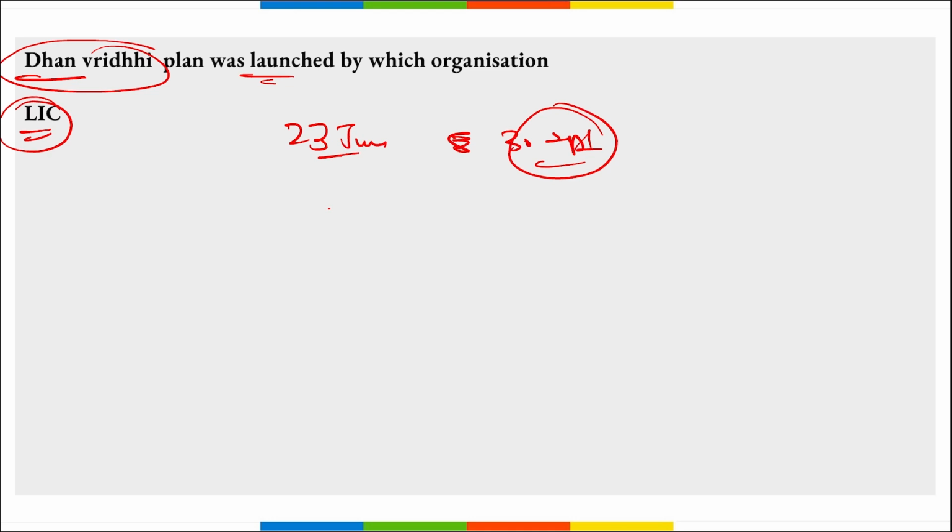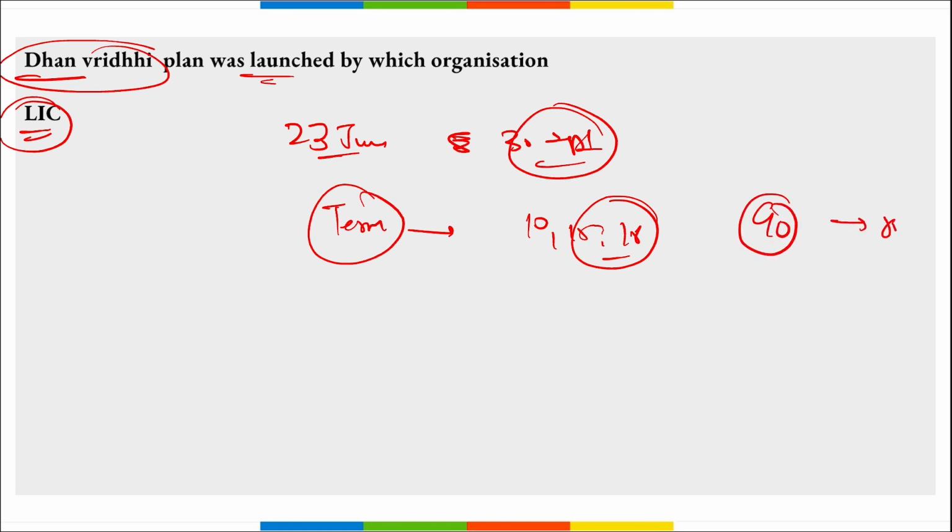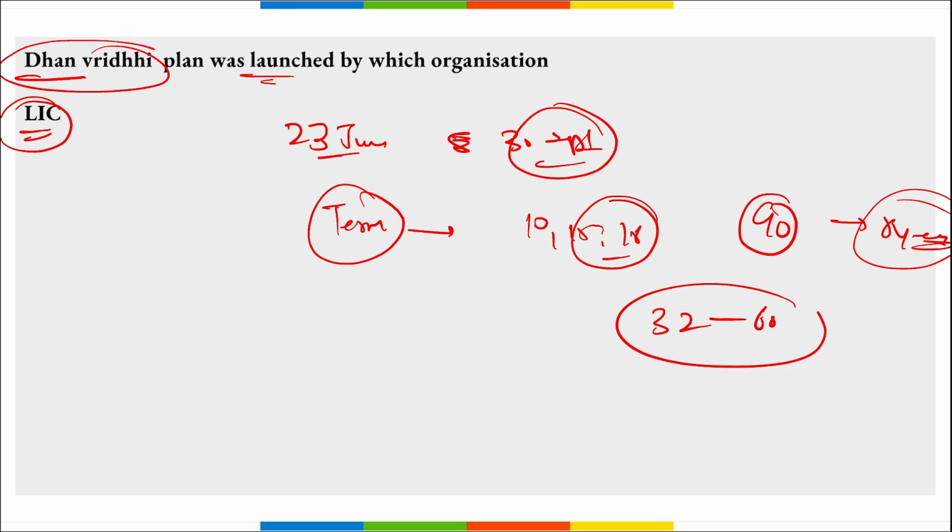Next, remember this term, this Dhan Vridhi plan is basically for 10, 15 or 18 years, and the minimum age at entry varies from 90 days to 8 years. Correct? And the maximum age here is from 32 to 60 years of age. The minimum basic sum insured here is 1,25,000, and here a multiple of 5,000 can be chosen for the higher sum assured.